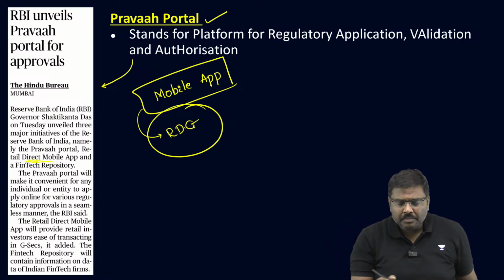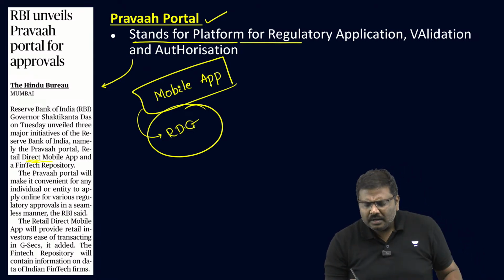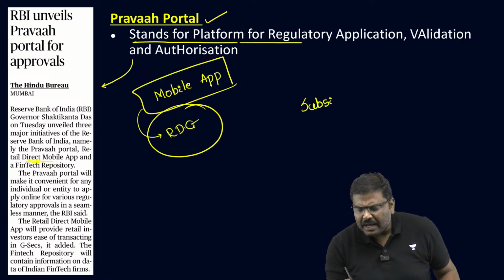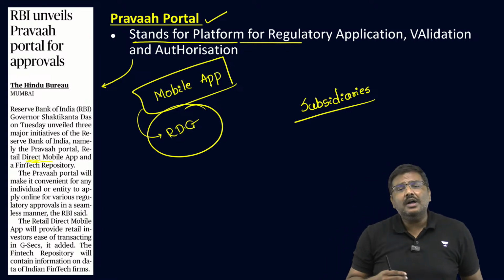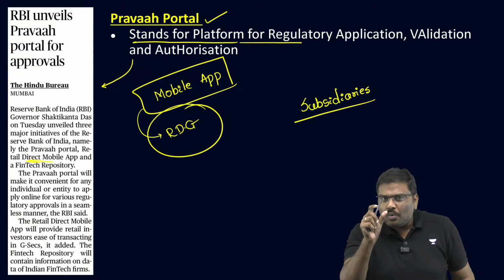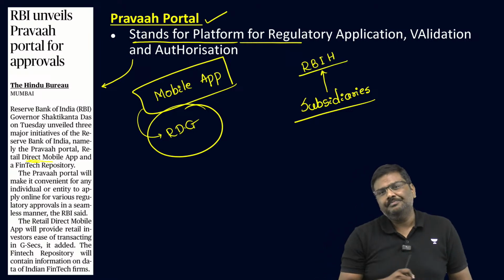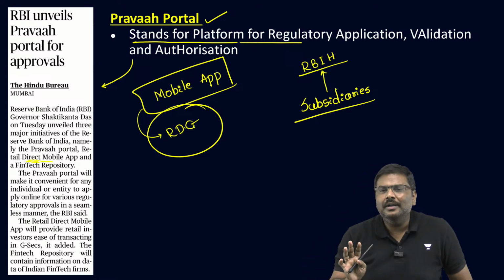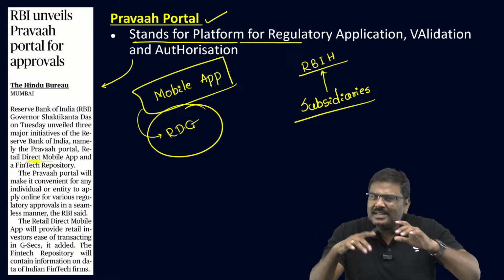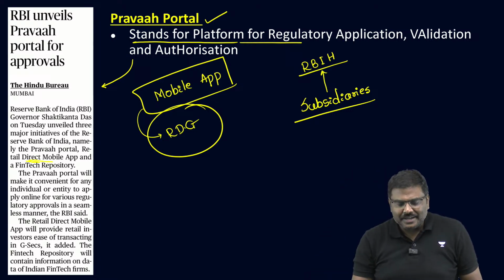Second very important reform, there is a portal which has been set up by RBI. And when I say RBI, there are multiple subsidiaries of RBI. All of you heard of this? Subsidiary means an entity which is owned by RBI. So one of the subsidiaries is RBIH, Reserve Bank Innovation Hub. And by the way, before I go forward, can anybody tell me any other subsidiary of RBI? Do let me know in the chat section.